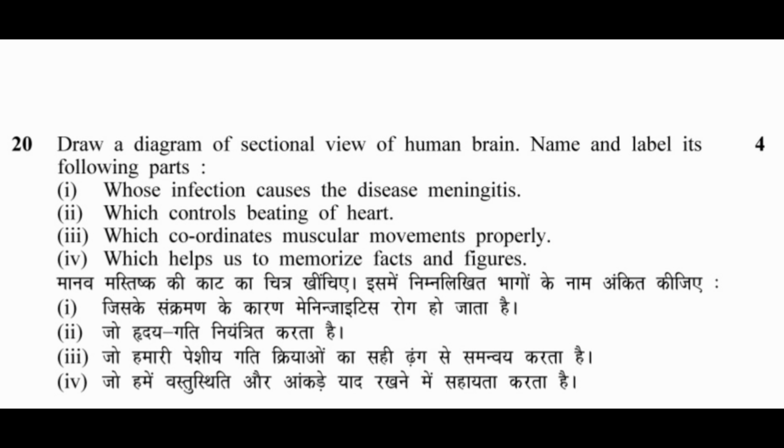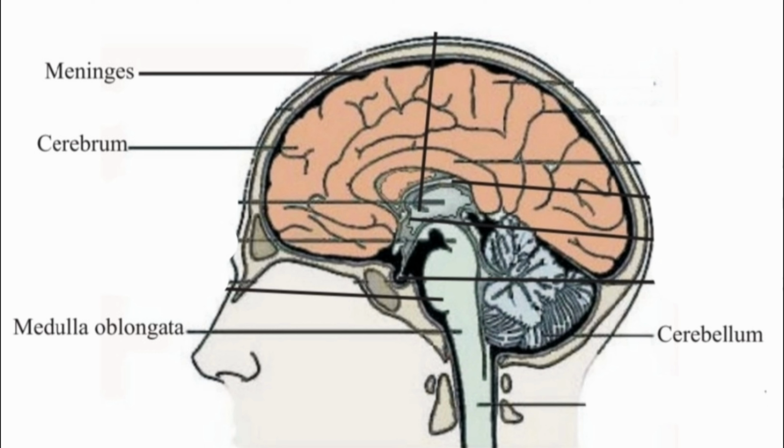20. Draw a diagram of sectional view of human brain. Name and label its following parts. 1. Whose infection causes the disease meningitis. 2. Which controls beating of heart. 3. Which coordinates muscular movements properly. 4. Which helps us to memorize facts and figures. Pause the video and see the answer.